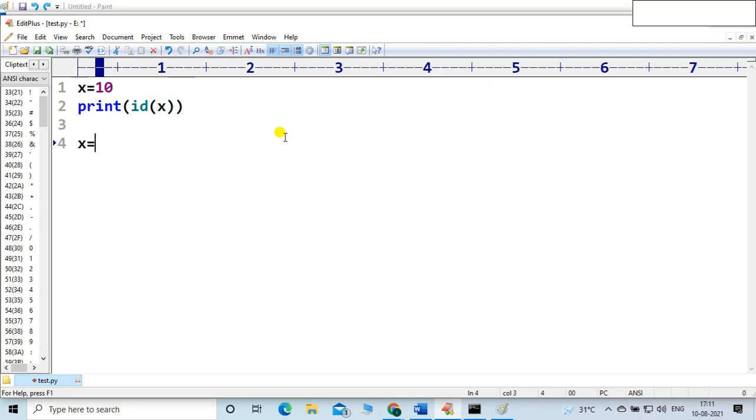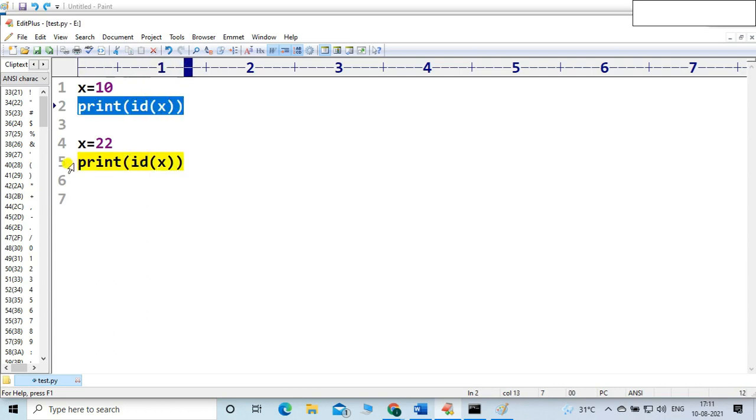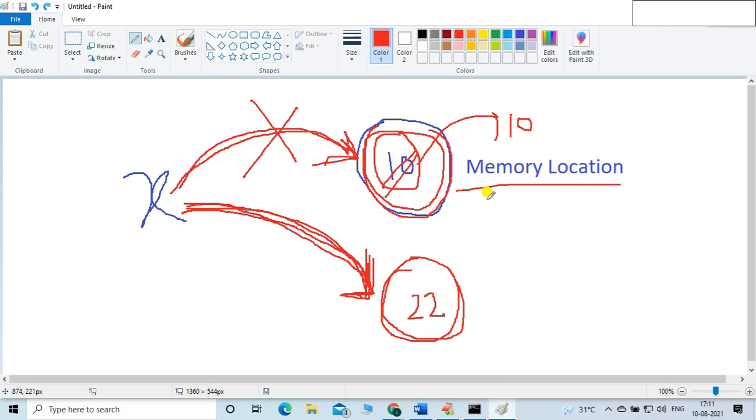Now I will assign another value and write print id of x. If whatever I just told is correct, this function should show us a different memory location, and then the concept will be valid.